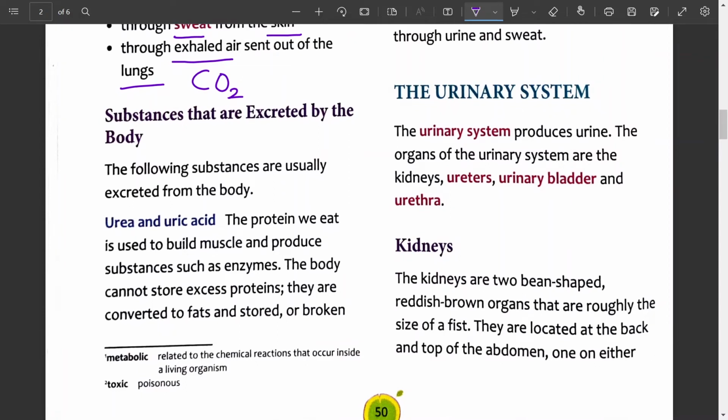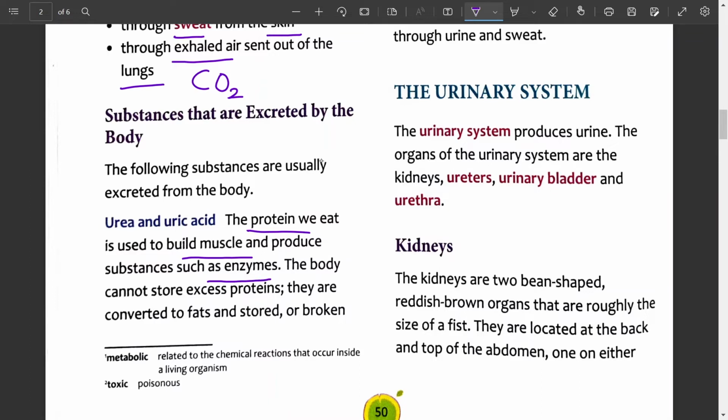Let us learn in detail about the substances those are excreted by the body. Urea and uric acid. How these are produced? These are the nitrogenous waste substances produced in body. So we are taking various kinds of substances like carbohydrates, proteins, fats, vitamins, minerals, water, roughage. Out of this, we know that protein is the bodybuilding material. So protein helps in building the muscles and also help in production of enzymes.